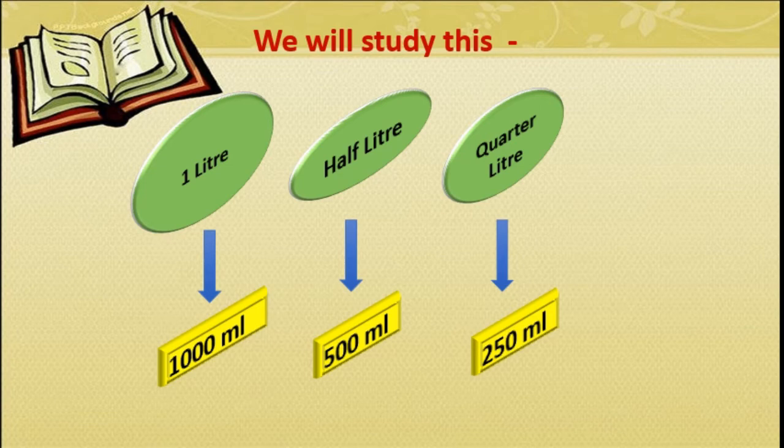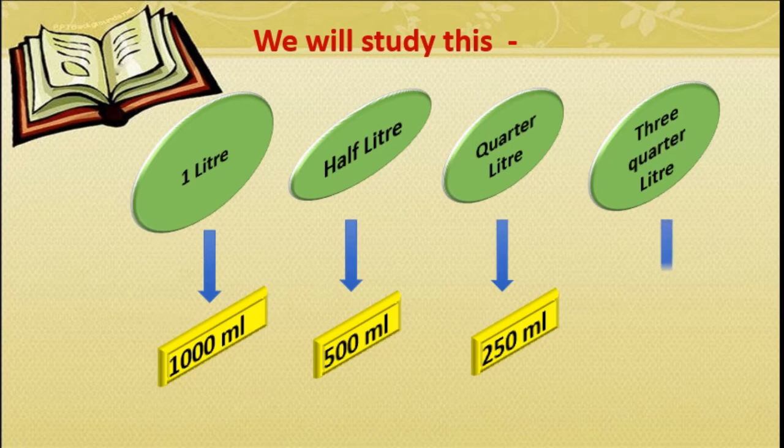Right? Now here 3/4 liter means 3 times quarter liter. 3 times quarter means 25, 3 are 75, isn't it? Means 250 multiplied by 3, that is 750 ml. That is called 3/4 liter. Got this, students? Okay.